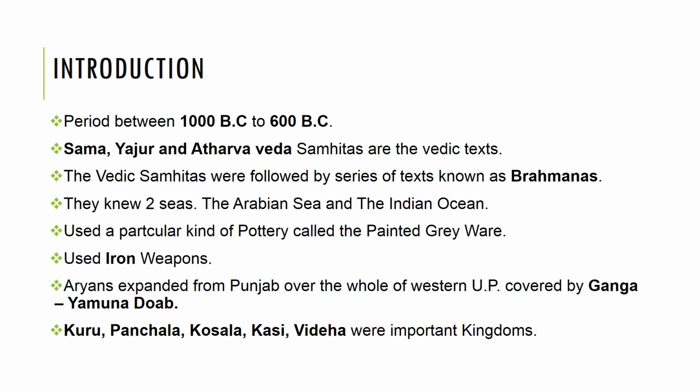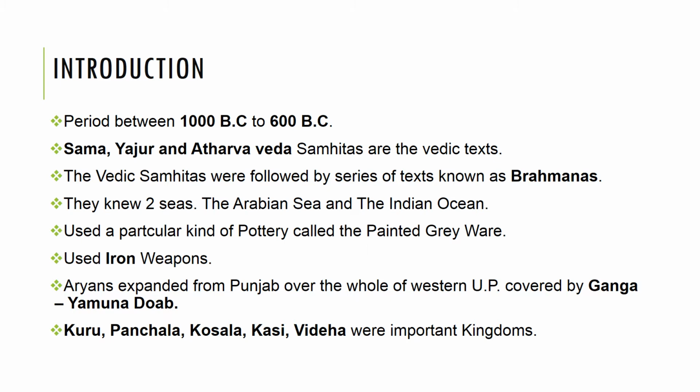This later Vedic period is based mainly on Vedic texts which were compiled after the age of Rig Veda. The remaining three Vedas, Samaveda, Yajurveda, and Atharva Veda, are the base Vedic texts of the later Vedic period. The Vedic Samhitas were followed by a series of texts known as Brahmanas. These Brahmanas are full of ritualistic formulae and explain the social and religious meaning of rituals.